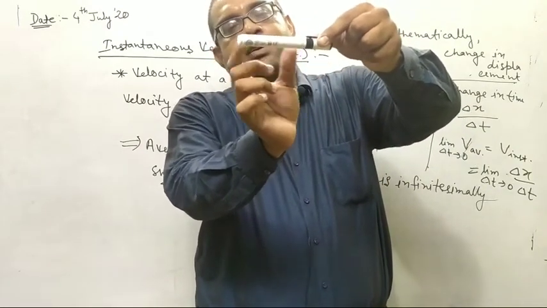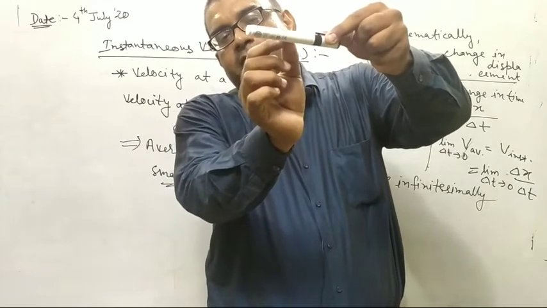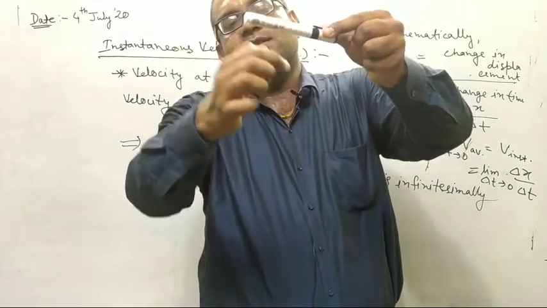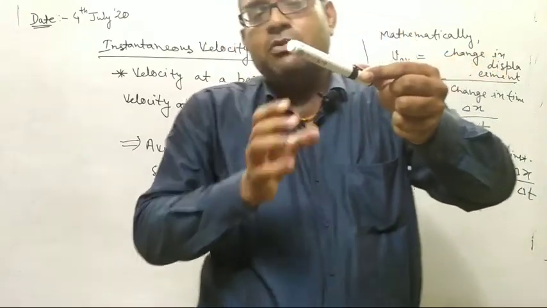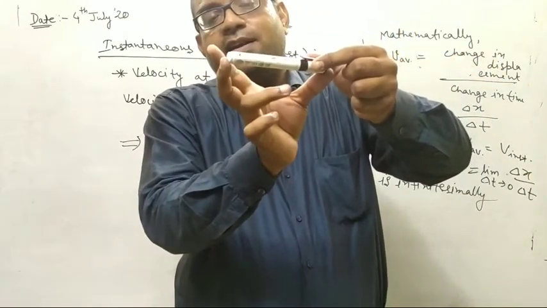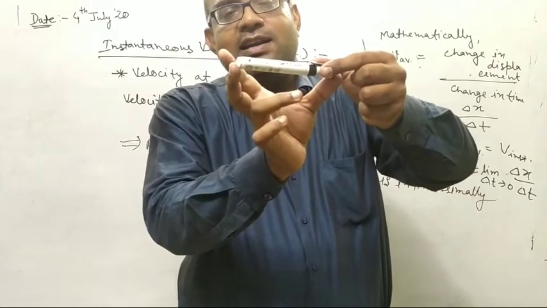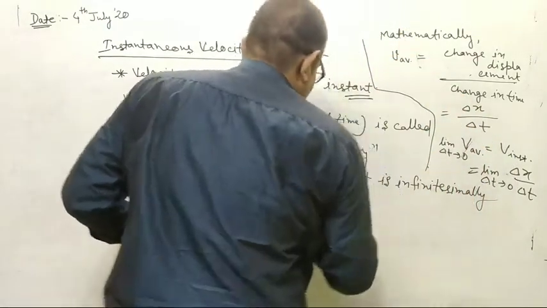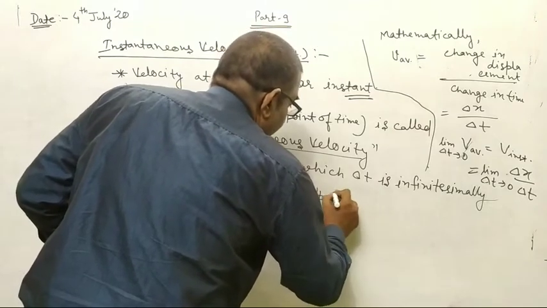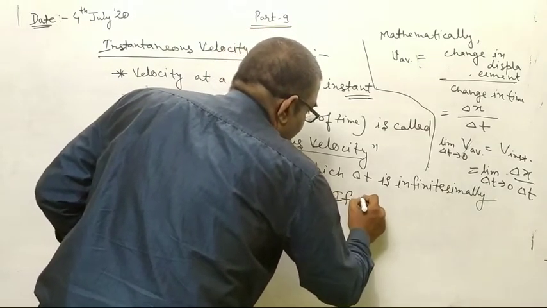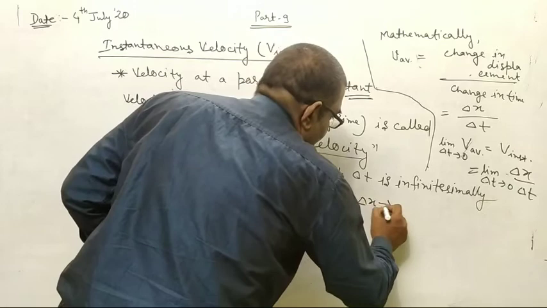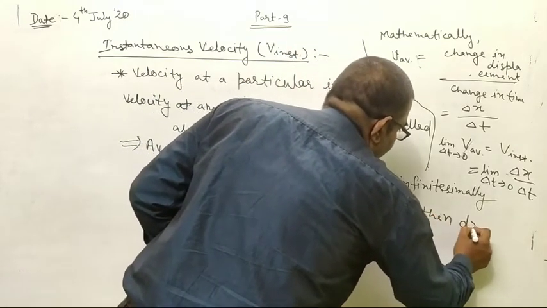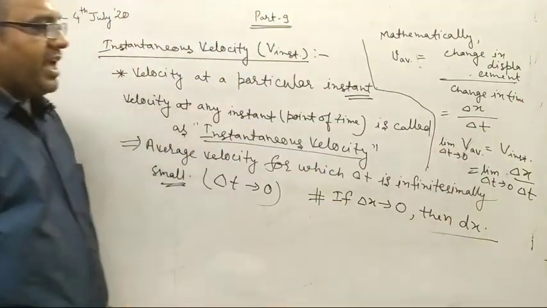If we are supposing a small element of the duster, then we take the limit delta x tends to 0, and it can be written as dx.